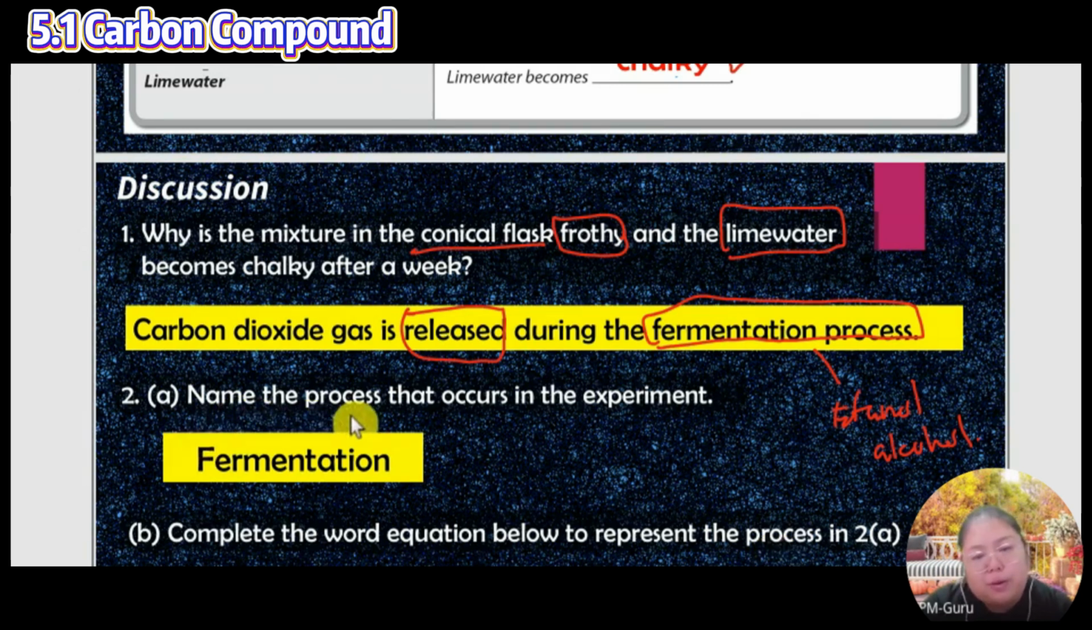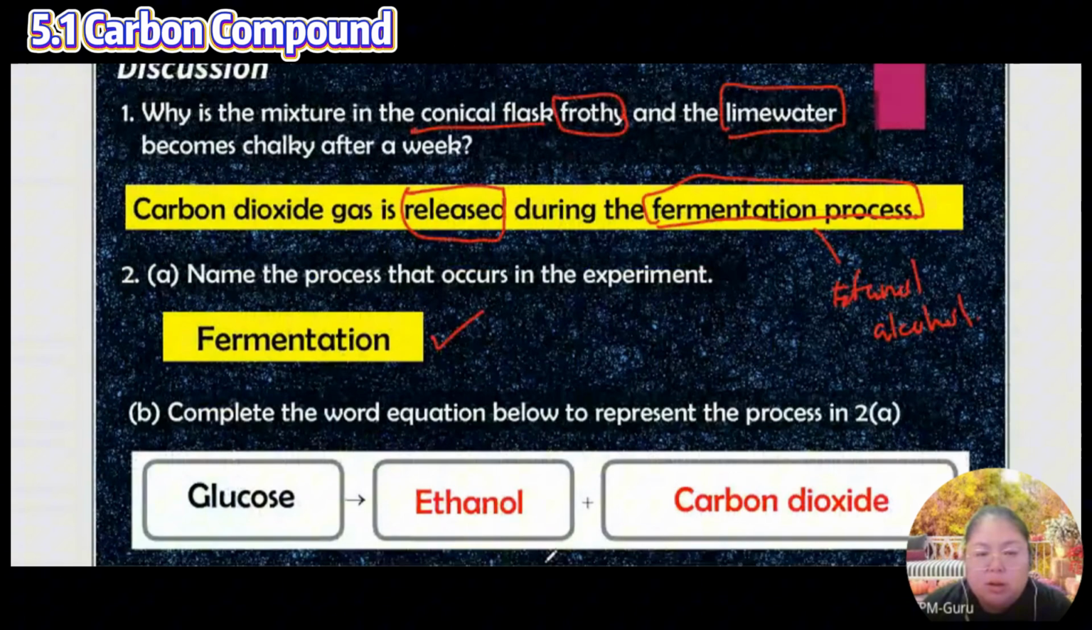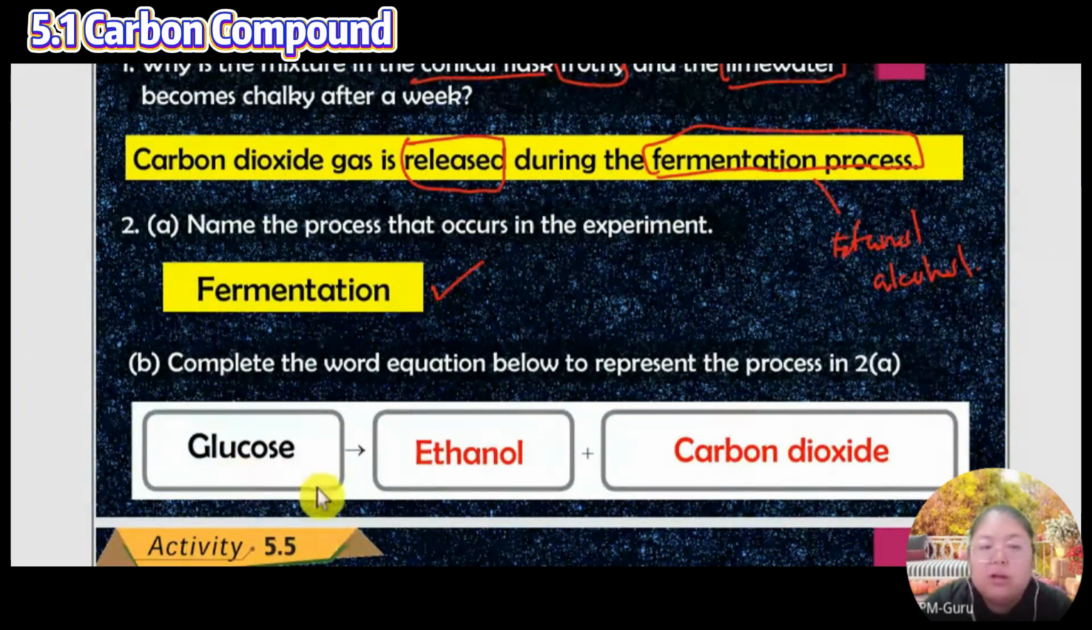Okay, name the process that occurs for this experiment. So, fermentation. Remember the word fermentation. Complete the word equation below. So glucose, you must add the process. We never say plus the yeast. When the arrow, that means they add the yeast, they produce ethanol and carbon dioxide. So the normal name we call ethanol, the chemical name. When they just process to come out, they call it alcohol.